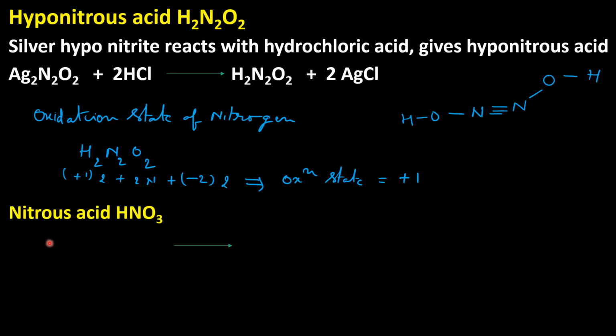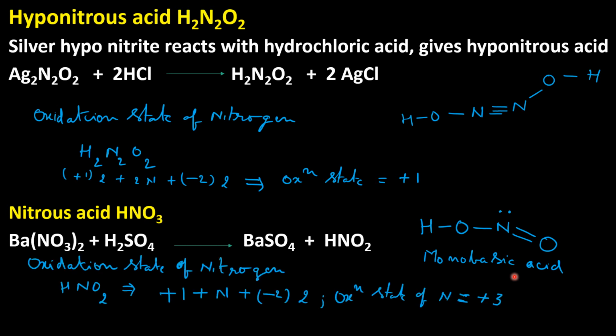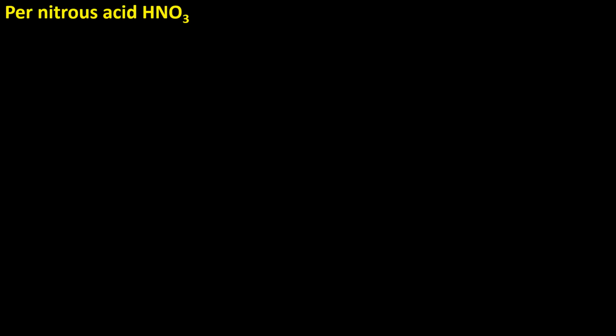Now let us discuss nitrous acid, HNO2. When barium nitrite is treated with sulfuric acid, we get nitrous acid. Nitrous acid structure is here. It is a monobasic acid. Monobasic acids are those which have one replaceable H plus ion. Oxidation state of nitrogen in nitrous acid is +3.